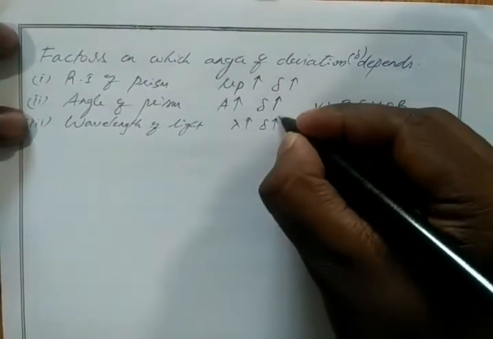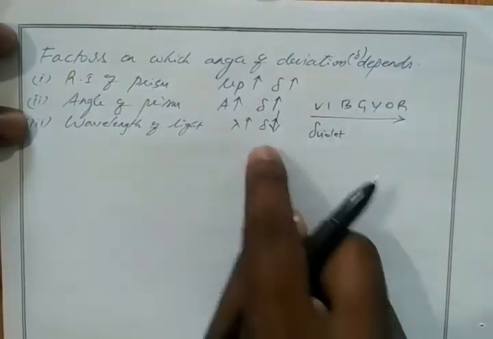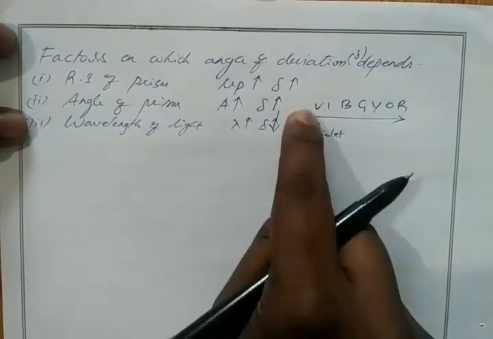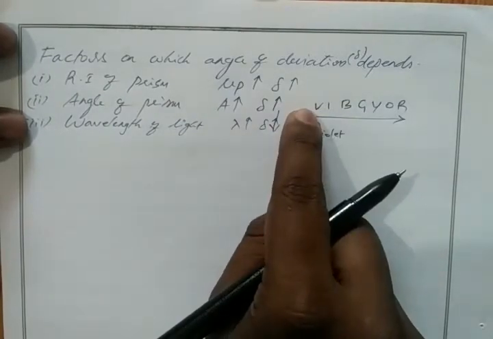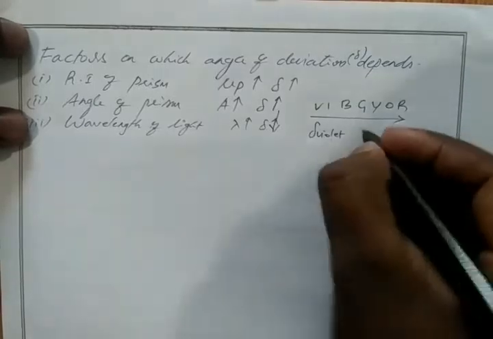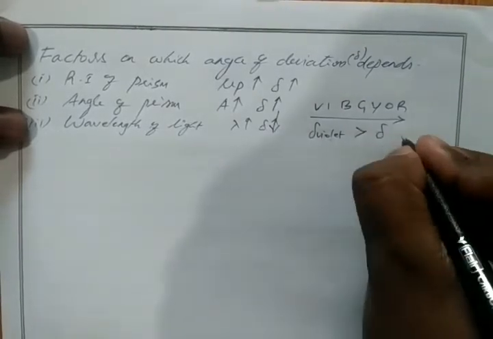angle of deflection is inversely proportional to wavelength. Okay, for wavelength, inversely proportional. So less wavelength, more deflection. So less wavelength for violet, it has more deflection than red.